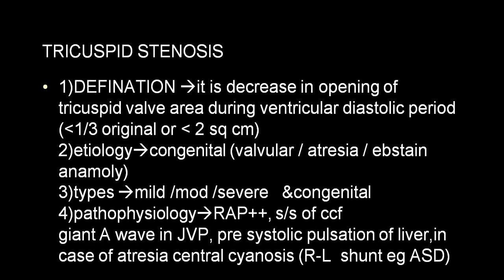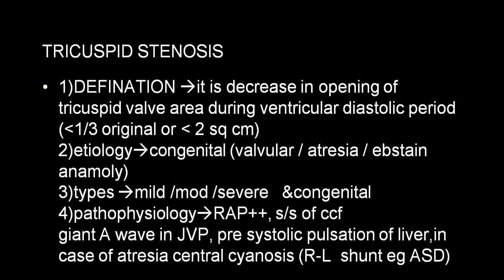Also, because of big dilatation of the right atrium in the moderate to severe variety, it can produce surrounding compression syndromes on the esophagus, trachea or a bronchus. Because RA pressure is markedly elevated, it will produce a giant A wave in JVP, and presystolic pulsation in the liver.